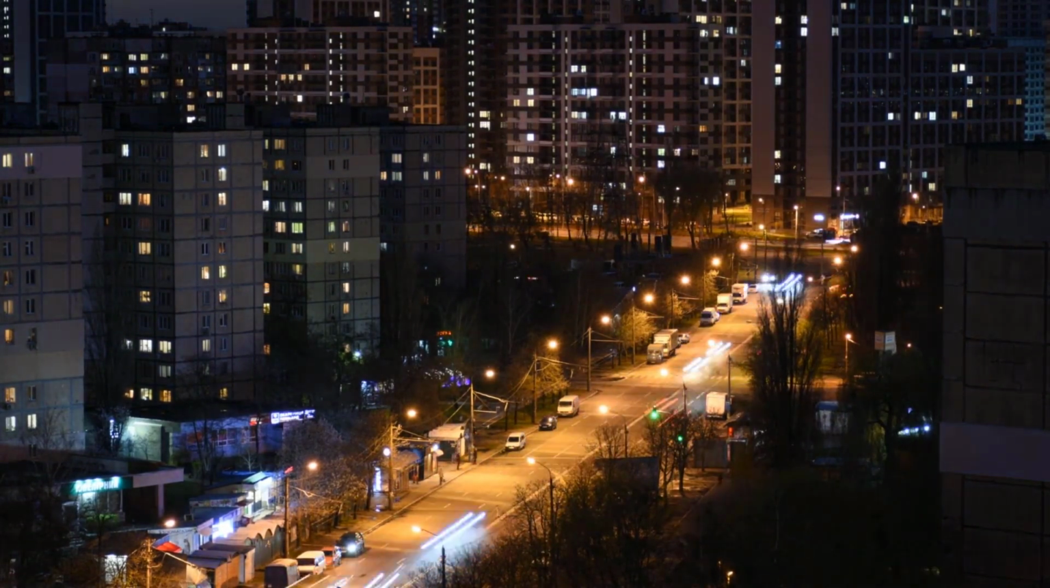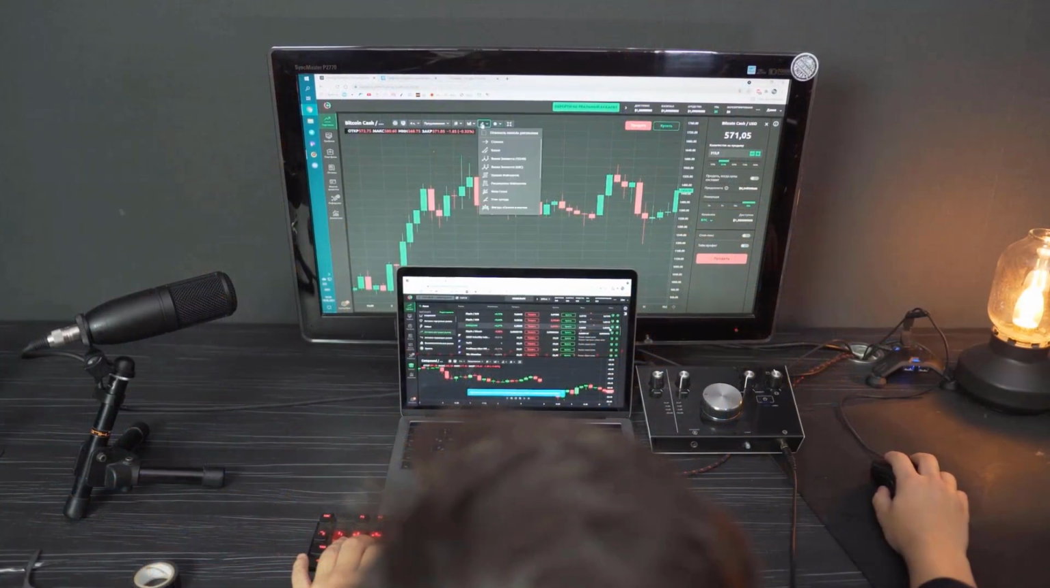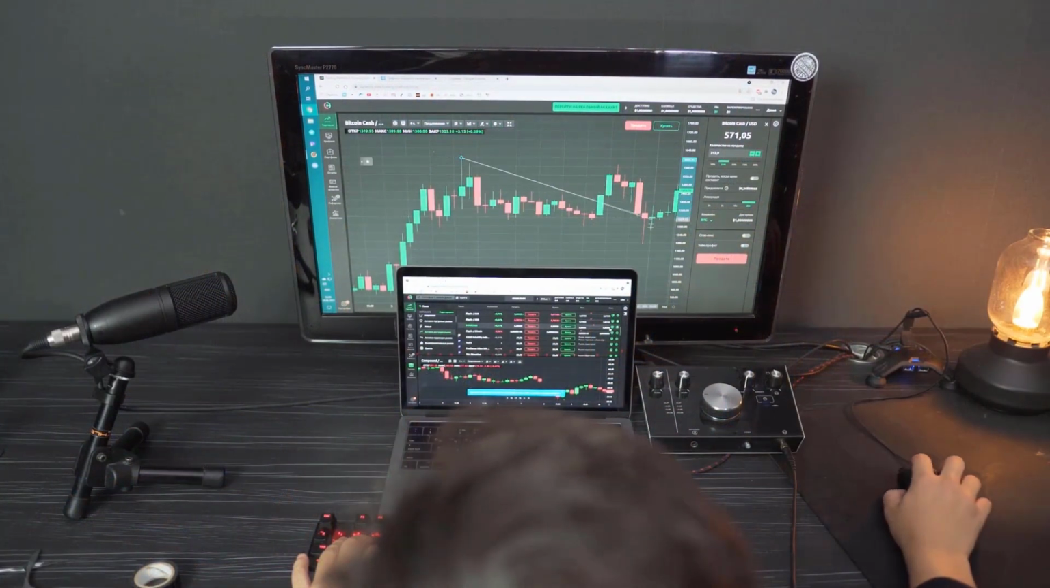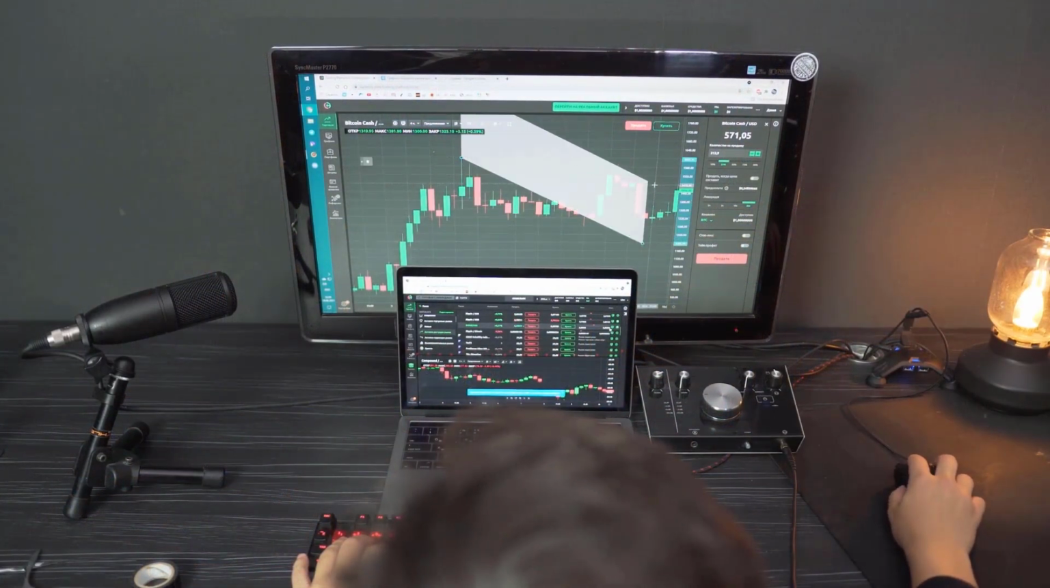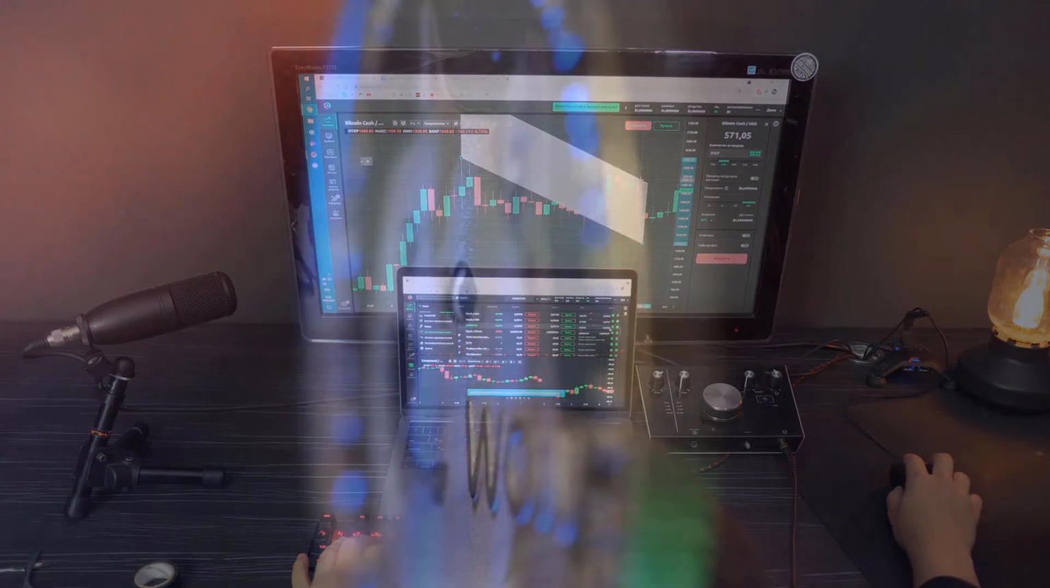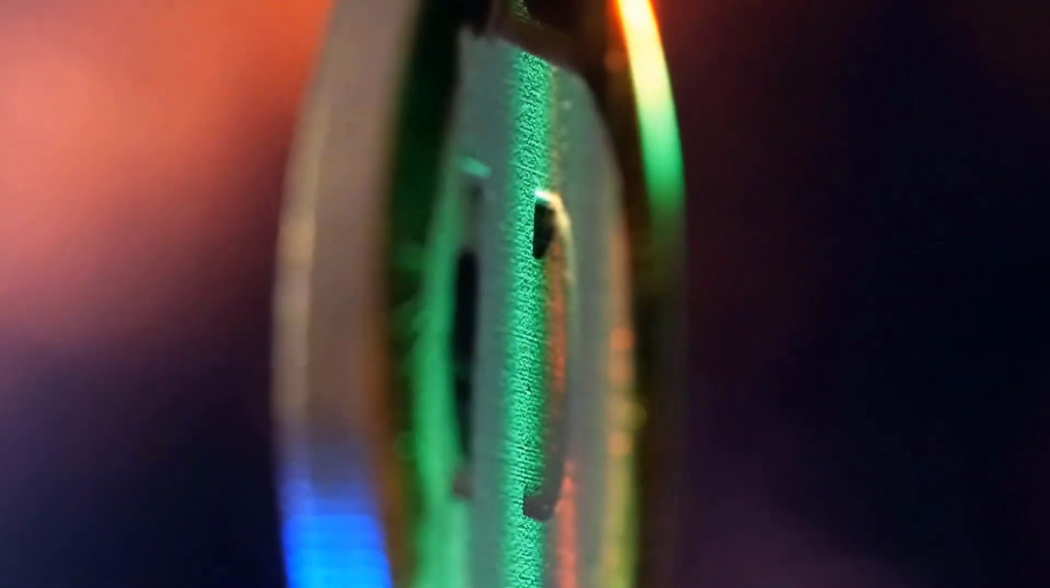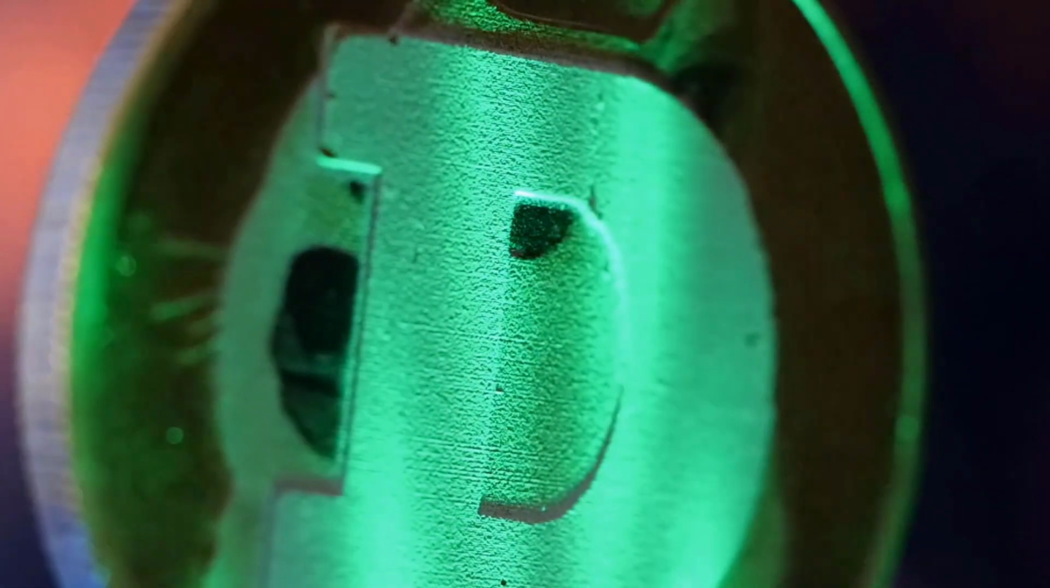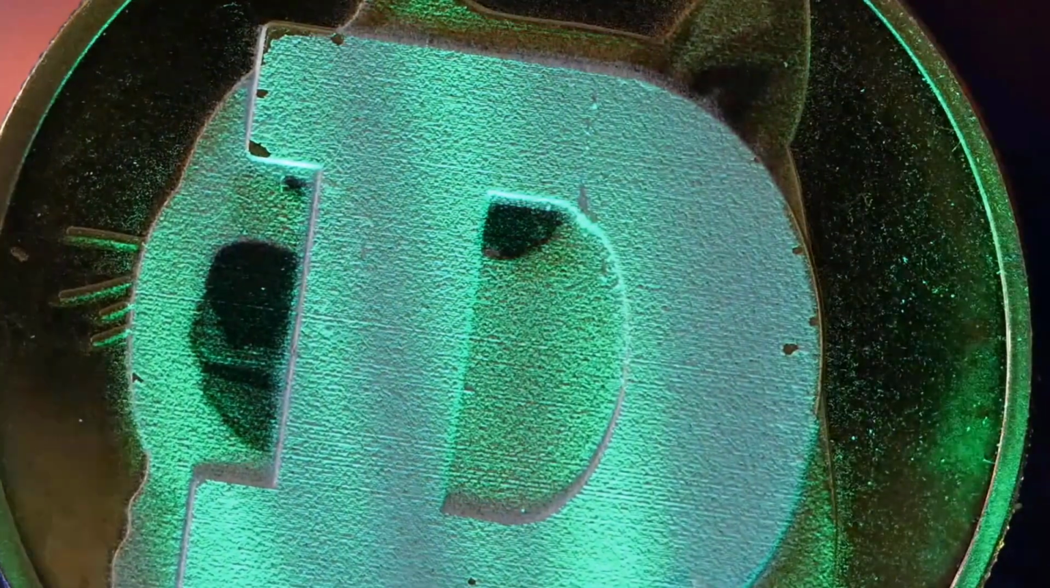Avalanche price prediction for August 2024. Opening price at $5.74. Maximum price $5.74. Minimum price $4.80. The average for the month $5.36. Avalanche price forecast at the end of the month $5.16.